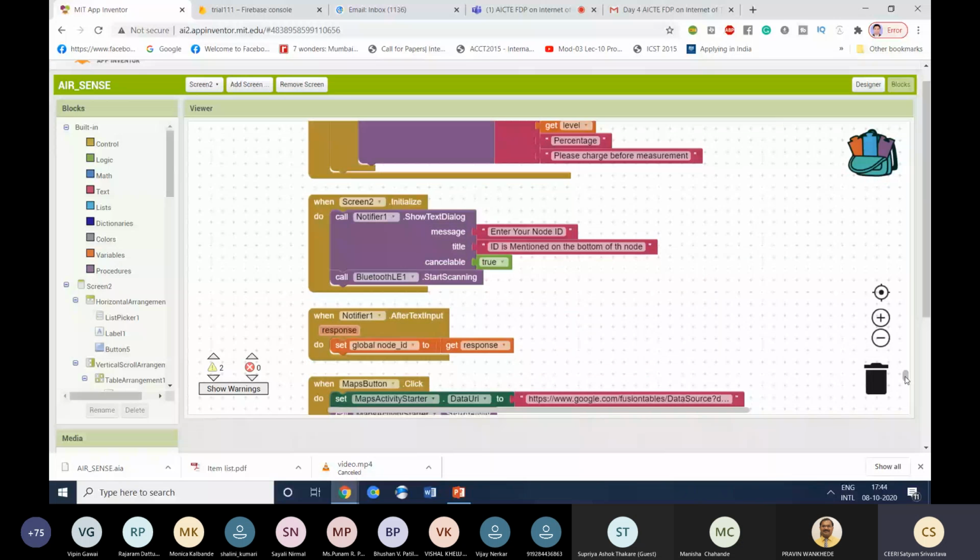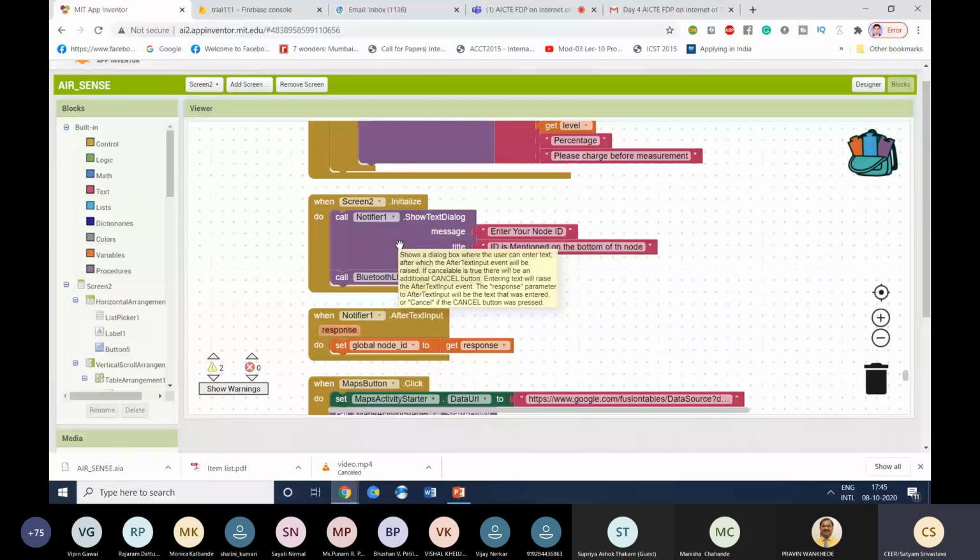You can see this is when screen 2 has been initialized. I have written code that says enter your node ID, and the ID is built. This is basically a notifier. Whenever the user opens screen 2, it will give a notifier to assign a node ID, because this weather monitoring station will have a node ID, so that you can monitor 1000 nodes of data. Every node will have a separate ID. So the user can enter node ID 1, 2, 3, or 4.